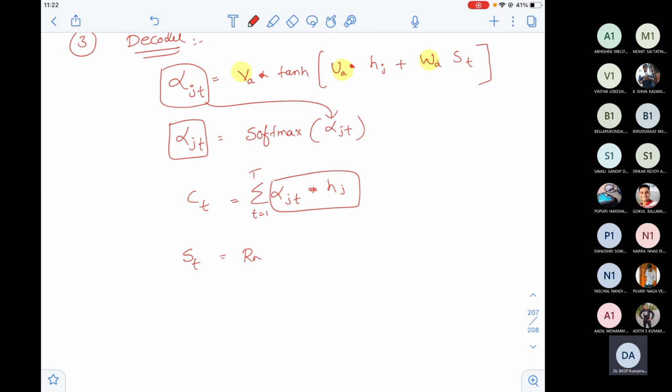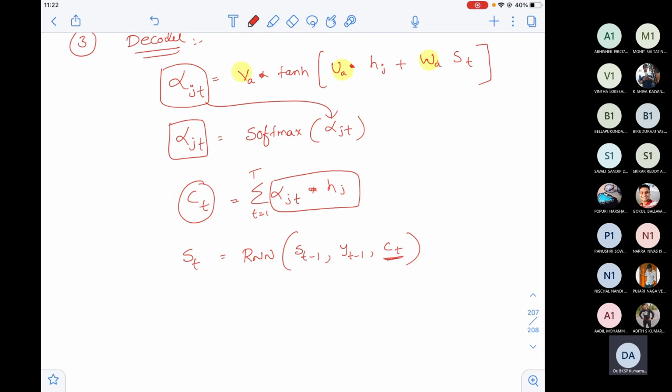So actually it is an RNN. Every RNN decoder will take the previous state ST minus 1, and the previous output YT minus 1. And here it will also take CT, because CT tells which is the important word of my Telugu sentence.